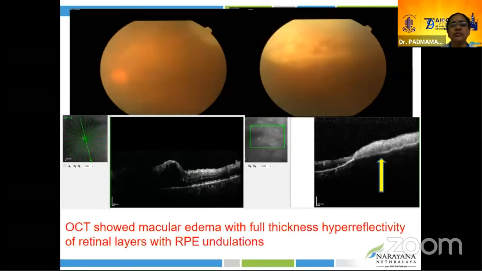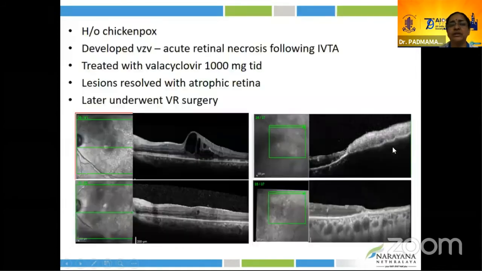OCT shows macular edema and retinal opacification in the retinal periphery with undulation. When we probed the history, she gave a history of chickenpox and developed VZV associated acute retinal necrosis and was treated with valacyclovir, and the lesion resolved with the formation of atrophic retina. She developed a retinal wound. Subsequently, she underwent a VIA surgery to settle the retina.